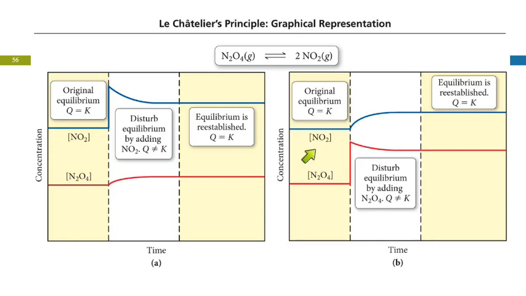Here we're adding the reactant, again, starting at equilibrium, and we get this big spike in N2O4 because a bunch of it was added. That's going to cause the forward reaction to occur. So this will react to decrease from what it was changed to. It's trying to go back to this. It's never going to get back there completely, but it's just going to try. And then this one will go up a little bit. Does that make any sense?